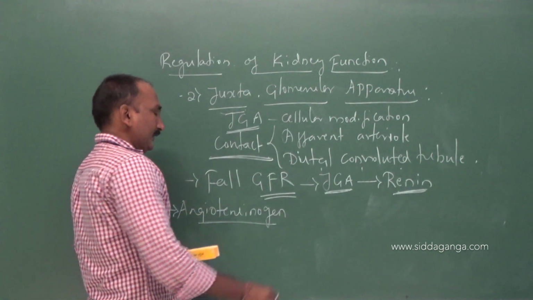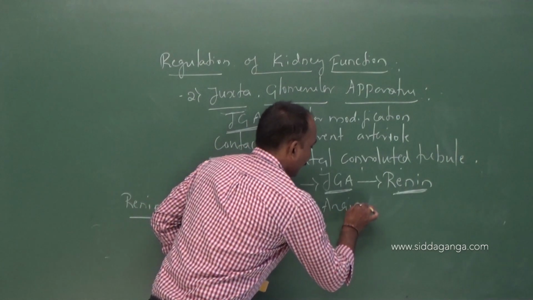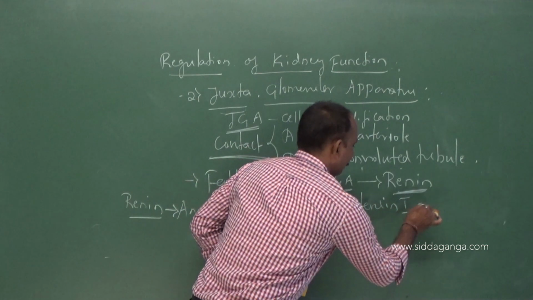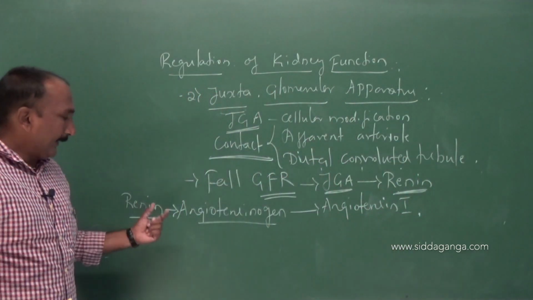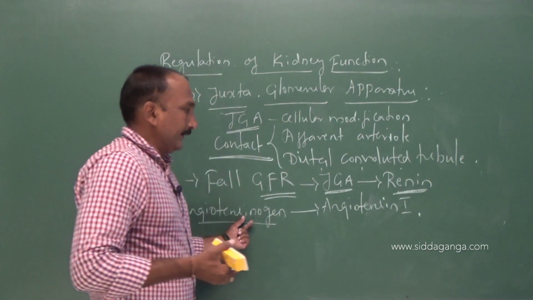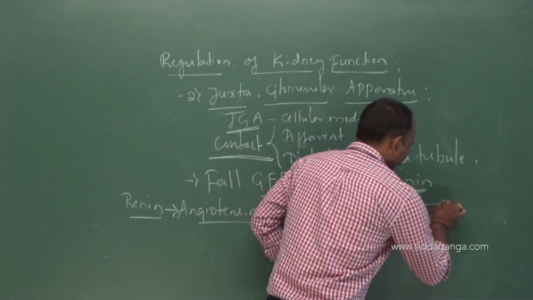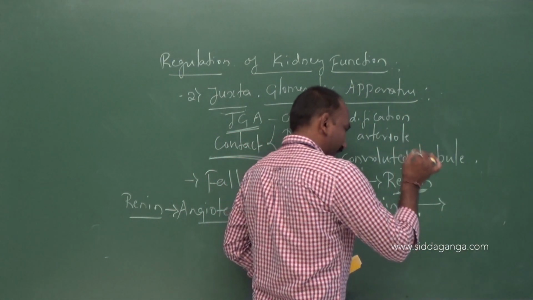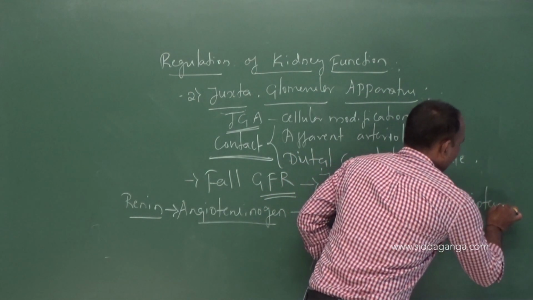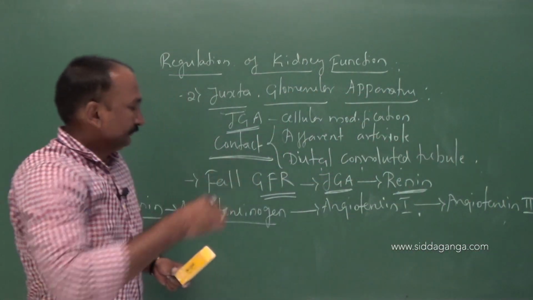Such angiotensinogen gets converted into angiotensin first. So renin acts on angiotensinogen, which is converted into angiotensin 1.